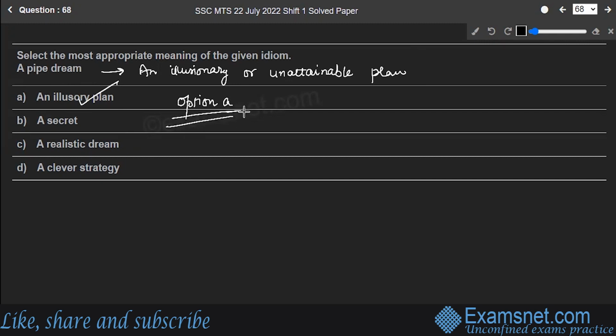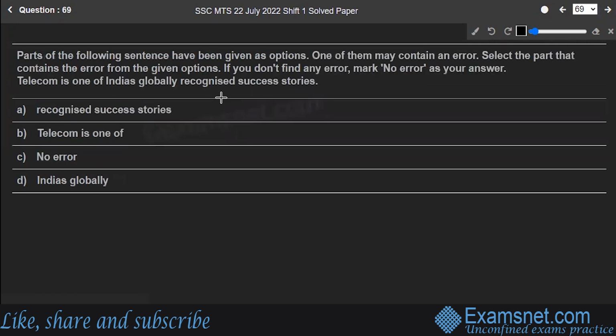Hope you're clear with this. Let's move to the next question, number 69. Parts of the following sentence have been given as options. One of them may contain an error. Select the one which contains an error. If you don't find any error, then you can simply click on no error as your answer.